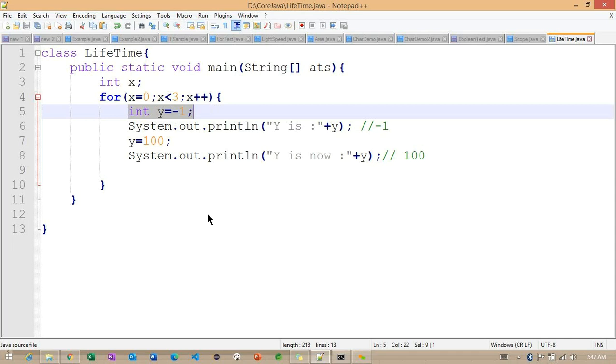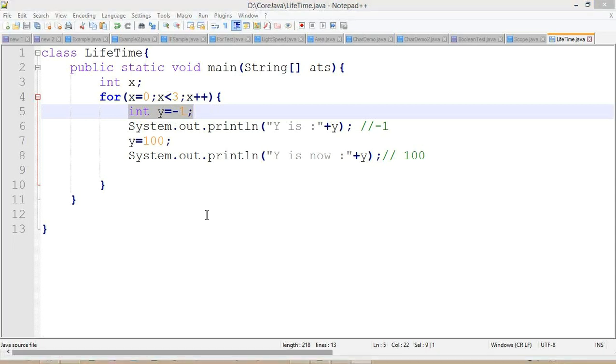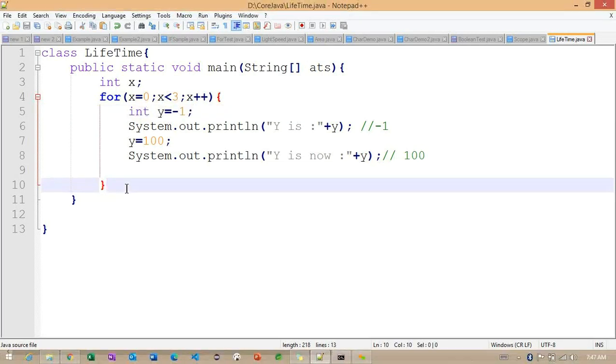Okay. So back to here. Now we understand the lifetime. We need to check type conversion here. The type conversion will happen internally. The shortest data type is byte, and later short, int and long.